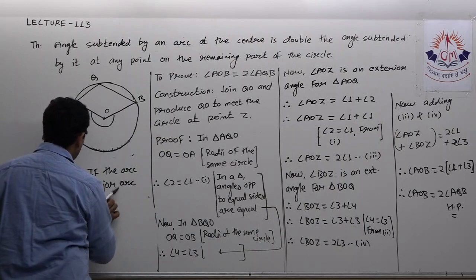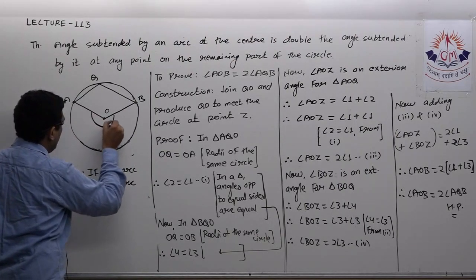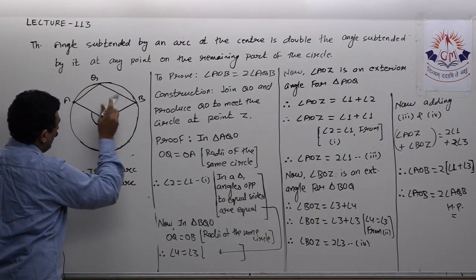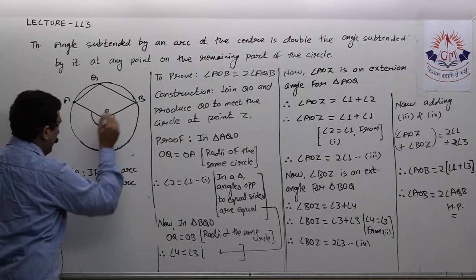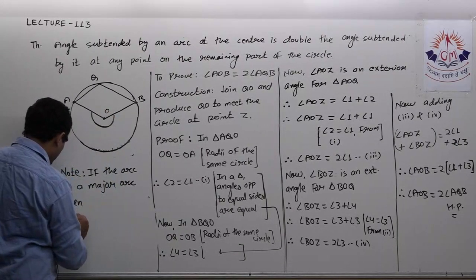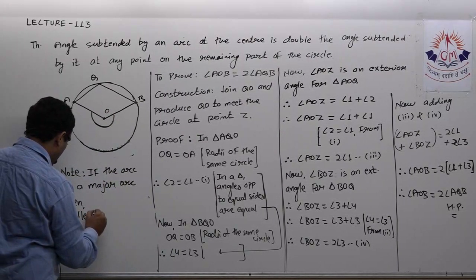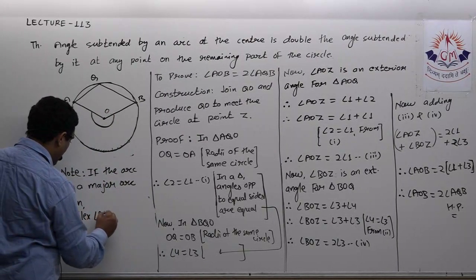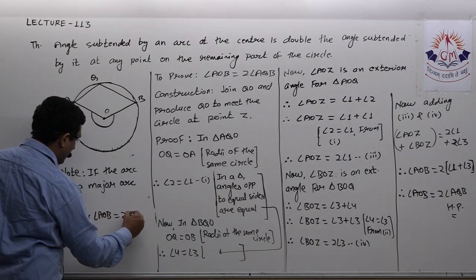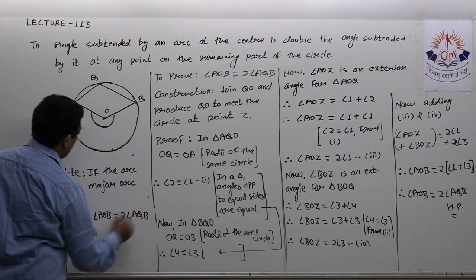Here I won't write angle AOB because this is more than 180, so I write reflex angle AOB is equal to twice angle AQB.